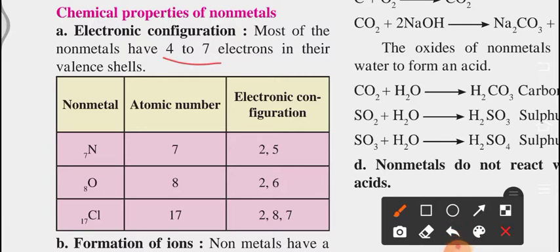As we know, nonmetal nitrogen has atomic number 7, and its electronic configuration is 2,5. Next nonmetal is oxygen, having atomic number 8, and its electronic configuration is 2,6. Another nonmetal is chlorine. Its atomic number is 17 and electronic configuration is 2,8,7.